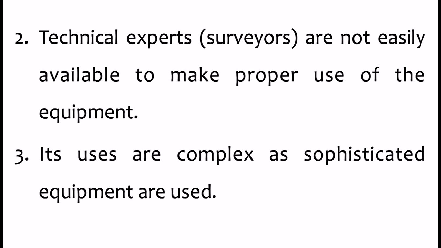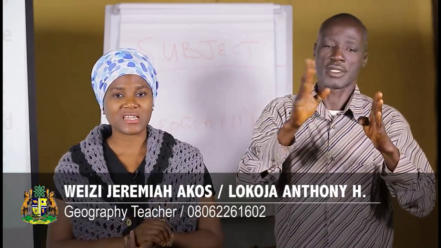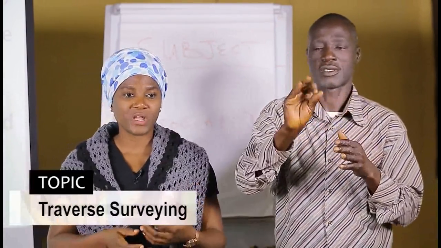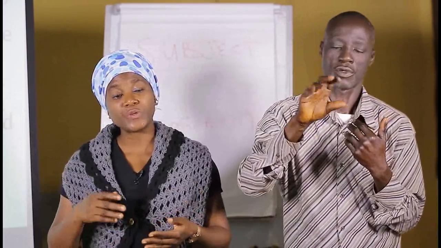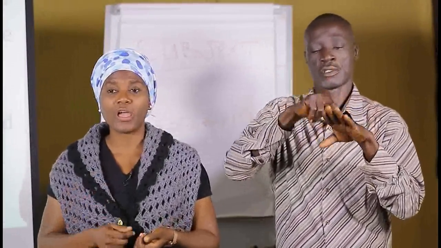Number 2, we require technical experts, that is the surveyors. They are not easily available to make proper use of the equipment. Number 3, its uses are complex as sophisticated equipment is used. Because the equipment is sophisticated, there are complex uses for it. Like when you have the compass, the different kinds of compass, there's a prismatic compass, there's a magnetic compass, depending on the nature of the work that you're going to carry out.